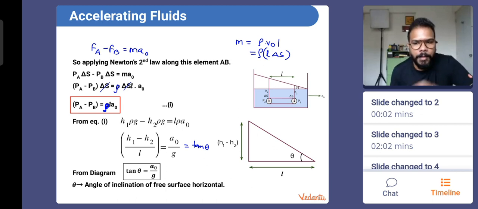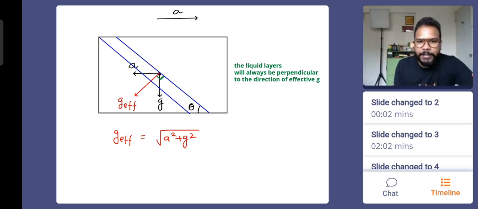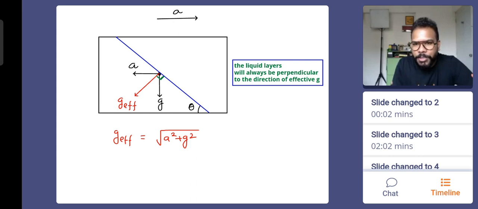Cool. Now the shortcut. Time for shortcut. Everyone, remember this diagram? The only key to remember my shortcut approach is this: that the liquid layer will always be perpendicular to g effective. Okay, can you remember this, everyone?